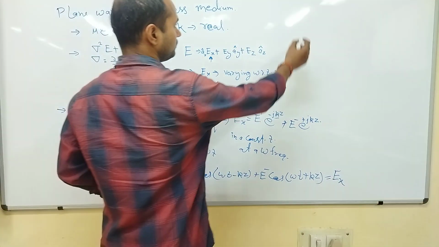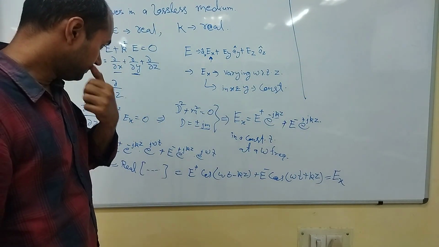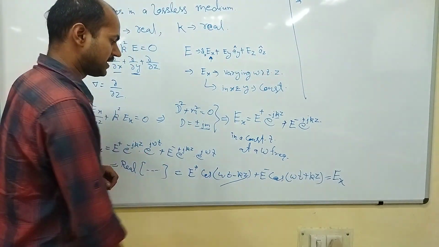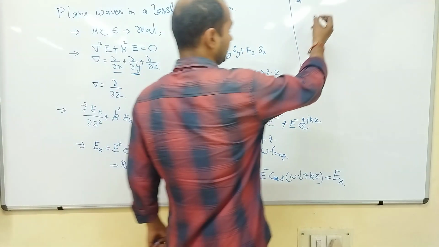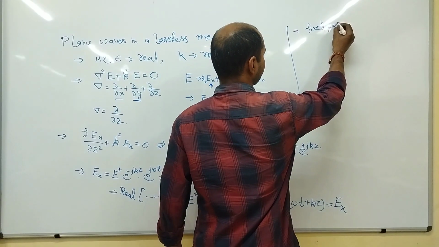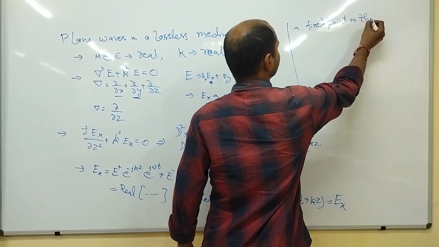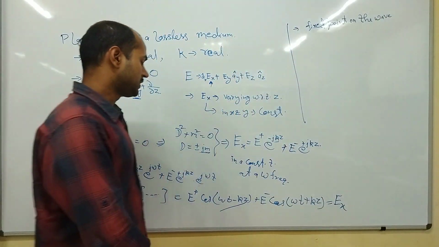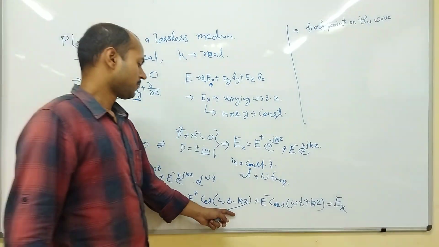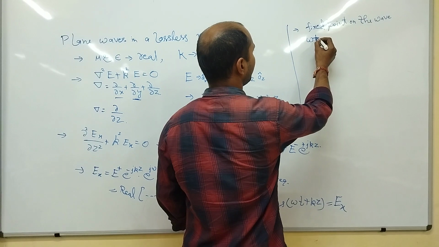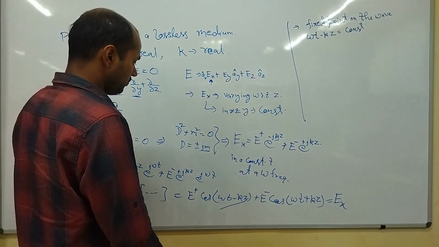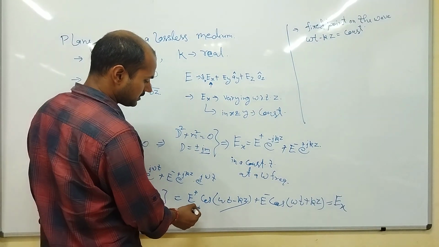Now what is the Vp? For Vp we will have to consider this term omega t minus kz for a fixed point on the wave. For a fixed point this term will be constant, so omega t minus kz is a constant. We are saying that this term is in the plus z direction.